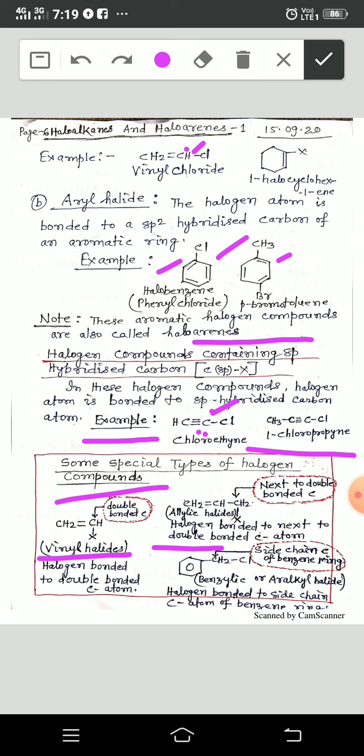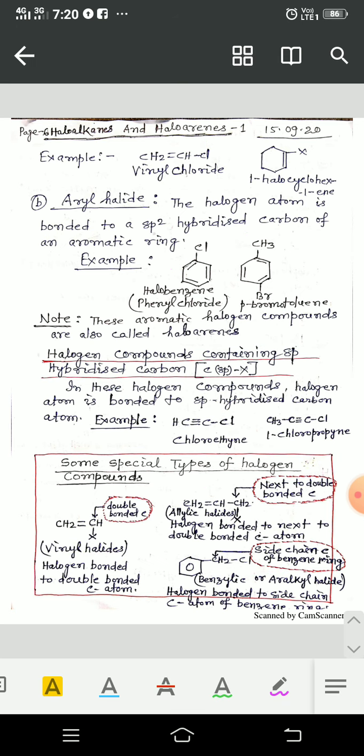Allylic halides, and third is benzylic halides. Just see what the differences are among these three compounds. One is vinylic, second is allylic, and third is benzylic.